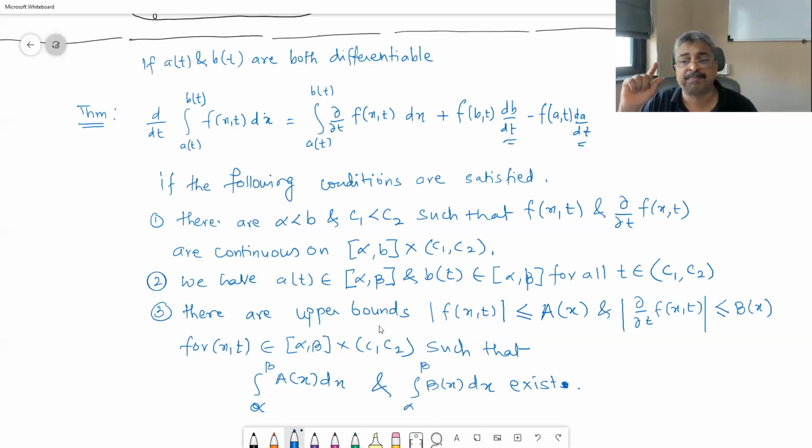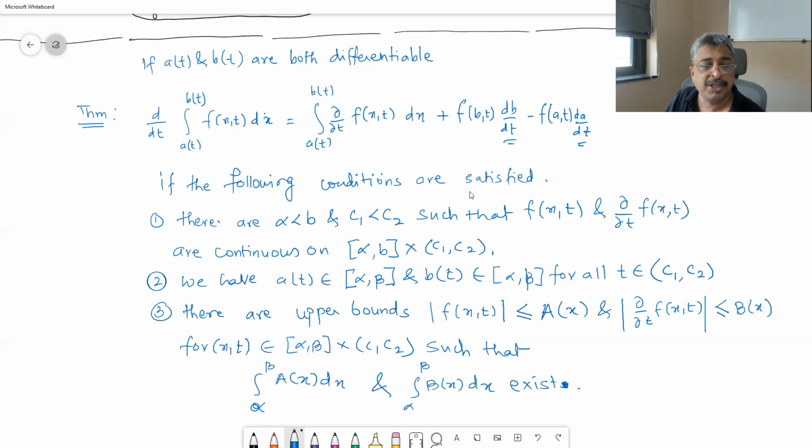So such kind of things should not happen in this two variable situation where the surface is there in front of you and it is continuous, there exists a tangent plane, then everything will be all right. But if you have a situation where the surface is asymptotic or going to plus infinity or minus infinity somewhere, then we will be in trouble as far as differentiation under integral sign is concerned. That is the story which is written in these three conditions.